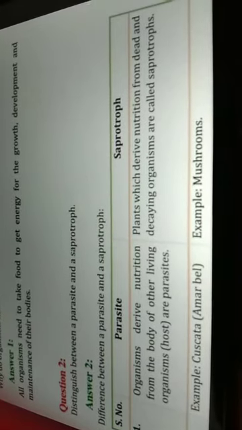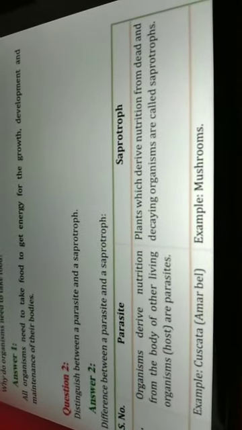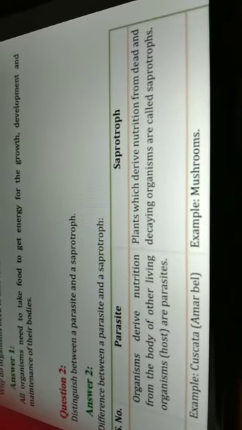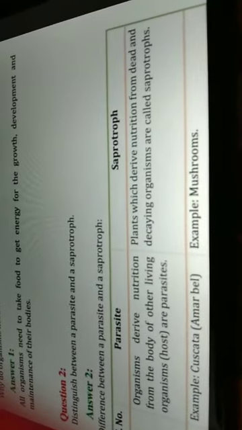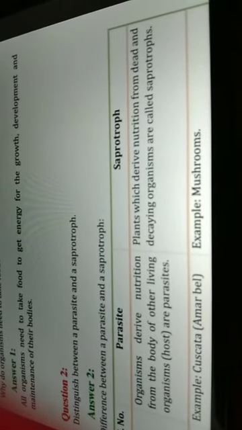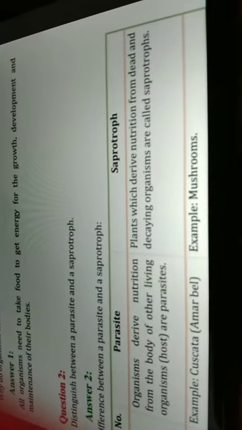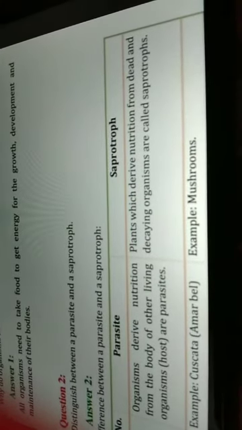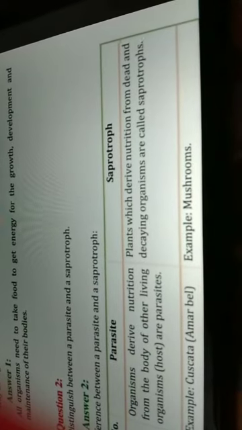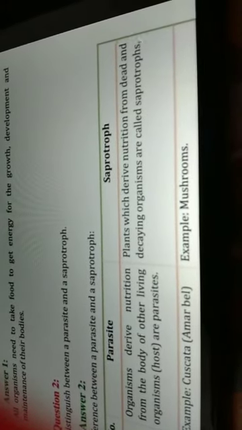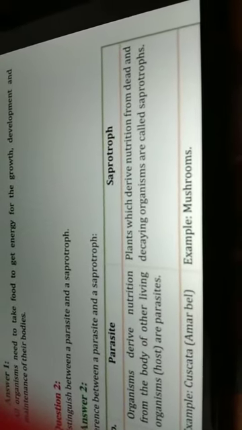In your textbook there is a picture of Cuscuta, a type of climber plant which climbs on a big tree and takes nutrients from the tree. And the example given for saprotroph is mushroom.